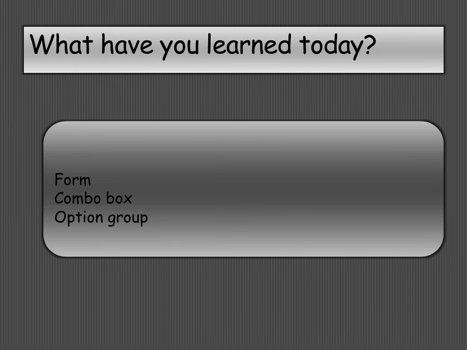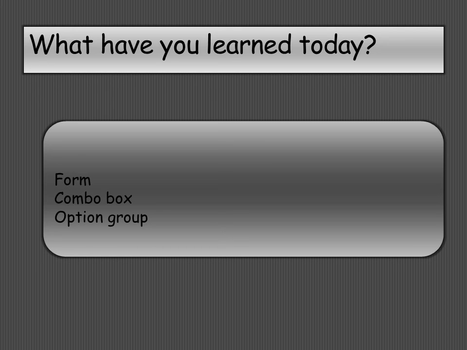So in today's tutorial we learned how to create a form, different steps we discussed, and along with this we discussed combo box and option group. So what is the benefit of using these two tools?